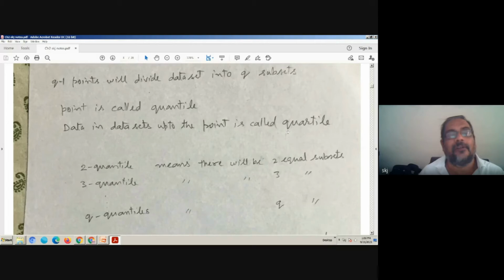Now we will discuss in detail. Data in the data set up to the point of a quantile is called a quartile. Now this quartile, some kind of confusion will be there in the beginning, and later on it will be clear to you.